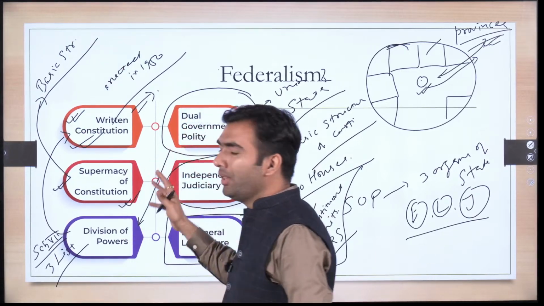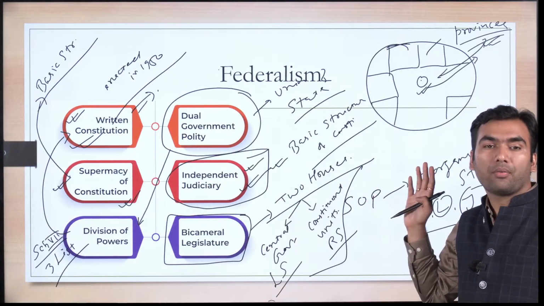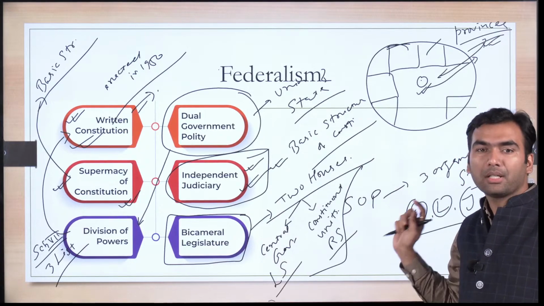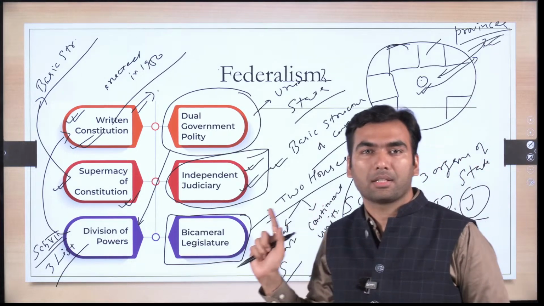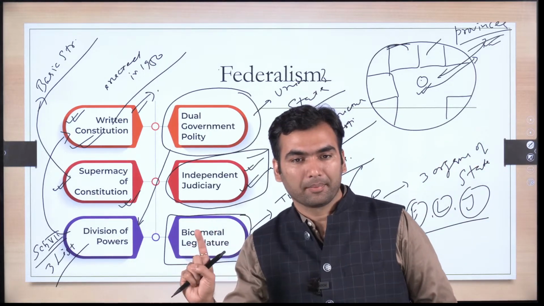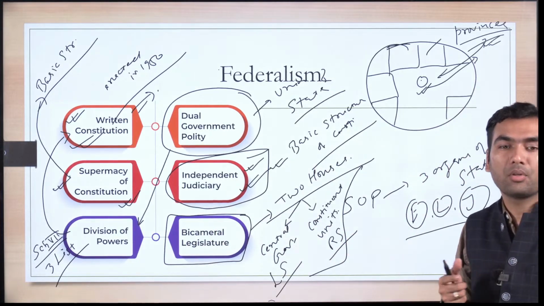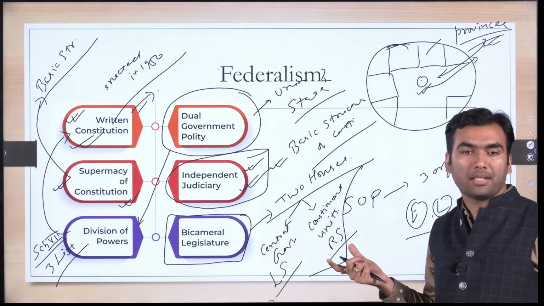So since all the 6 core features of federalism are present in our country, we can definitely call it a federal system. There is no doubt about it. But what Yogesh is saying, and you must write it in this way, you must give examples for whatever we are saying.